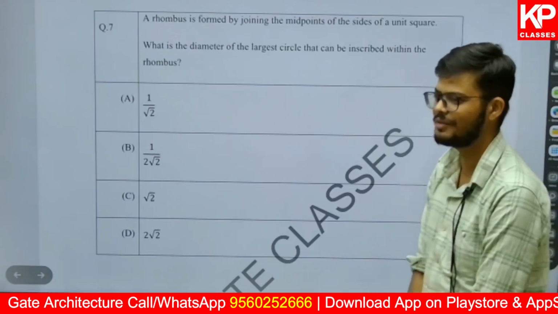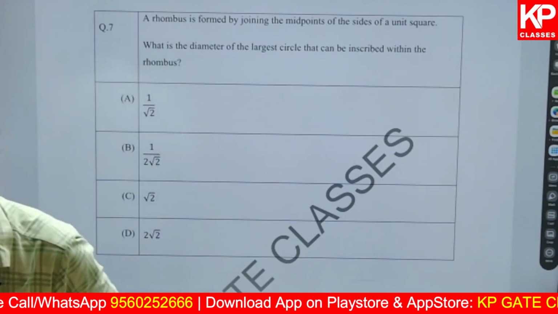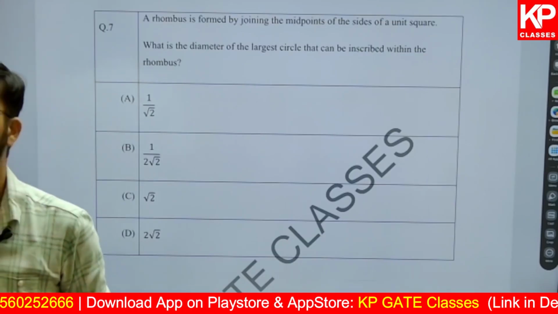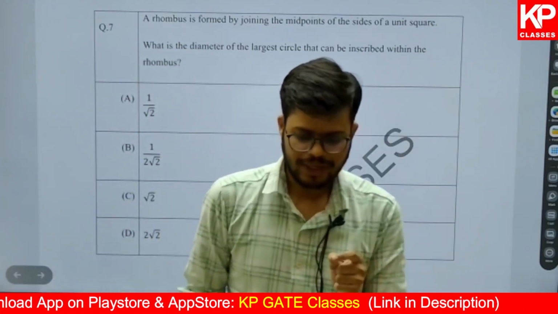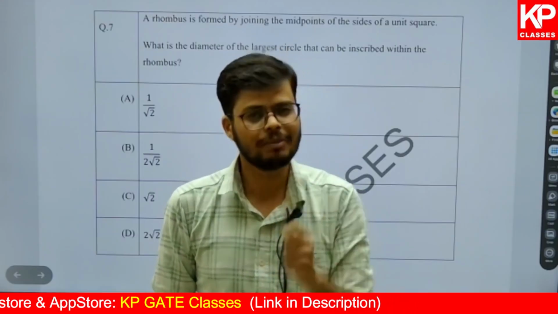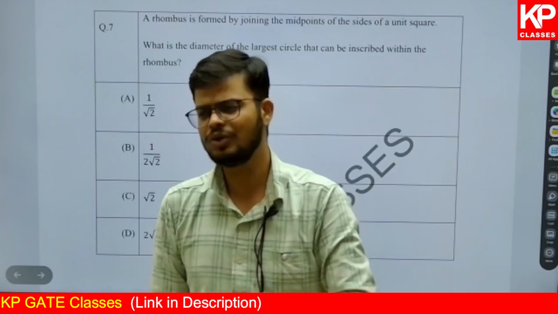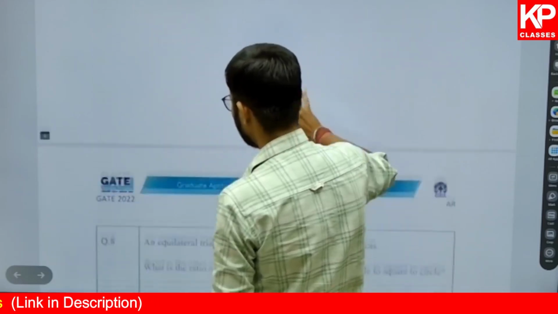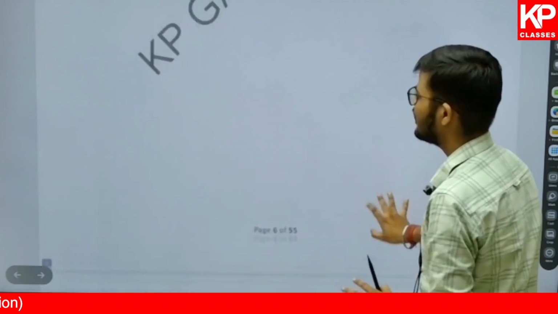Let's talk about question number 7. Question number 7 says a rhombus is formed by the joining of the midpoints of the sides of a unit square. What is the diameter of the circle that can be inscribed within the rhombus? In general aptitude, whatever question we get on mensuration will never be directly on the formula. It will never be directly on the volume or the curved surface area or the total surface area. I guess this year we have got another question from the mensuration topic. It was again an equilateral triangle and they are talking about the perimeters. Again, this is from mensuration.